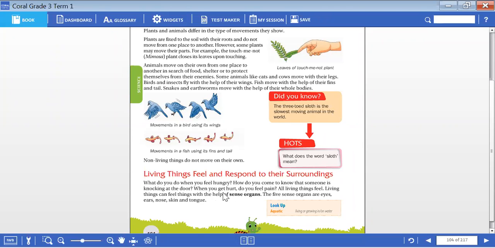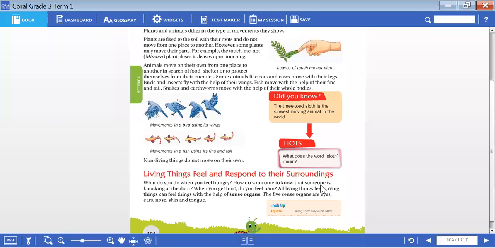Okay. And coming to the part of response. Now we have completed food, breathing, movement. These three are the topics we completed. And now we came to the fourth point, response. What do you feel when you feel hungry? Obviously, what we'll do, children? We'll ask our mom or dad to feed us something. I'll eat snacks, mama. Obviously, you won't ask to keep food. You won't eat rice. You definitely ask, I need some snacks. I need some juice. I need some cakes. I need some pastries. Whatever you feel hungry, you'd like to eat something.